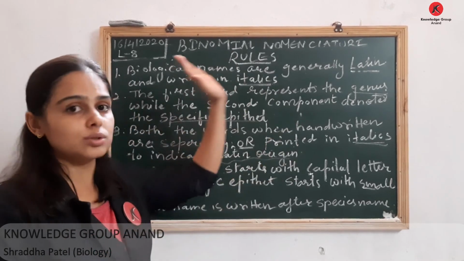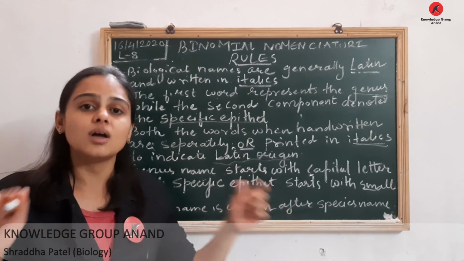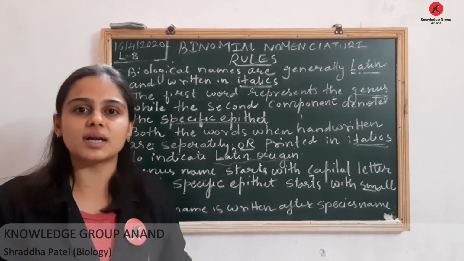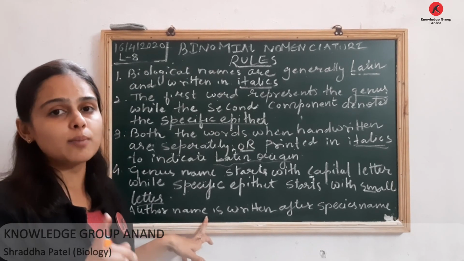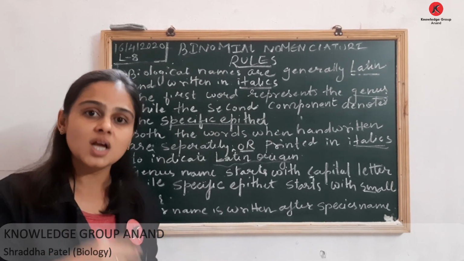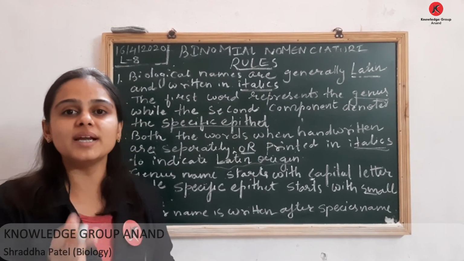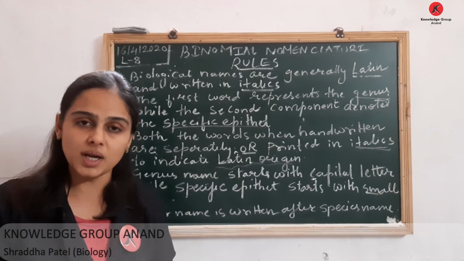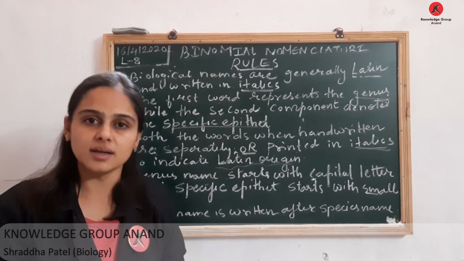Lastly we understood the rules. What you have to remember: if it is written by hand, the two words must be separately underlined, and the scientific name which has the name of the author after the second word, that is after the species, is the complete scientific name. Example of mango: Mangifera indica Linn. Thank you.